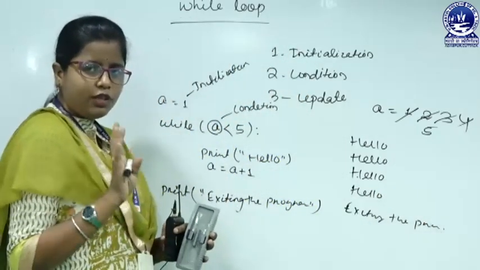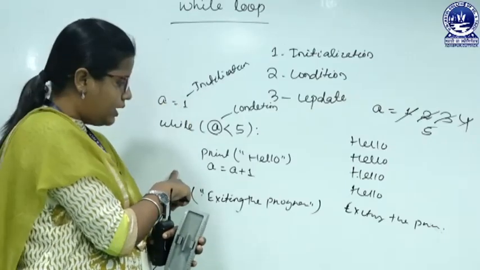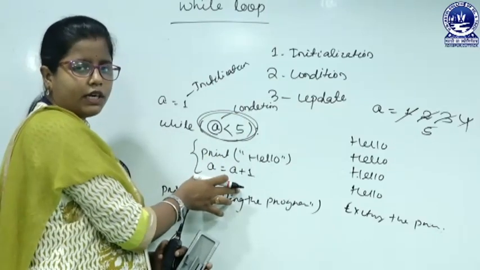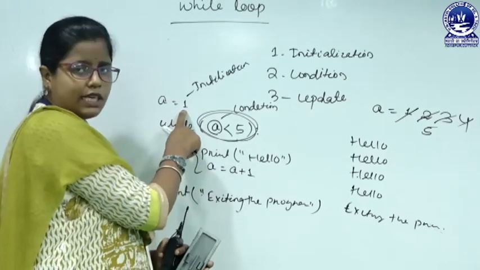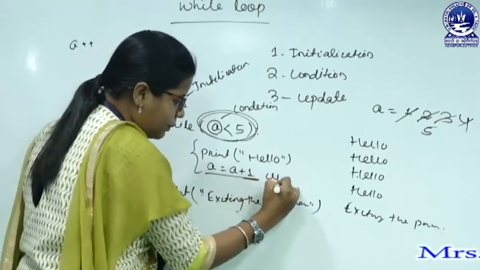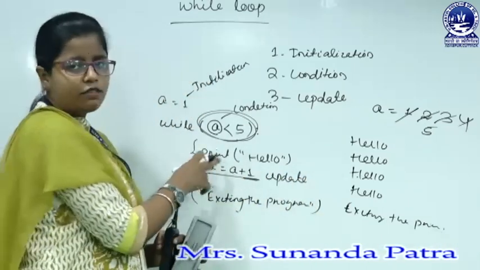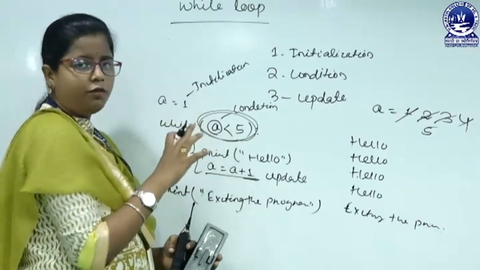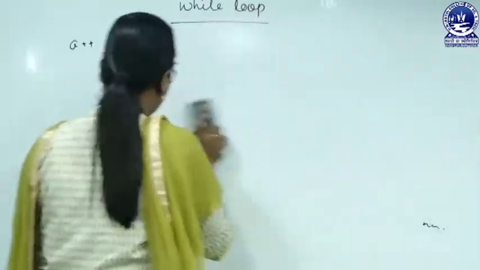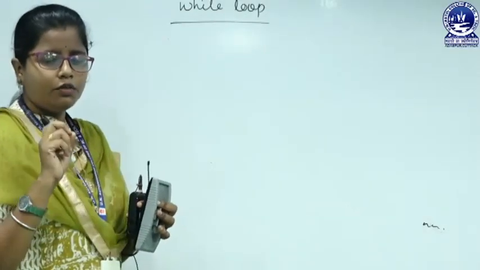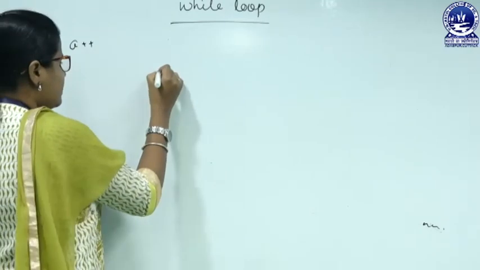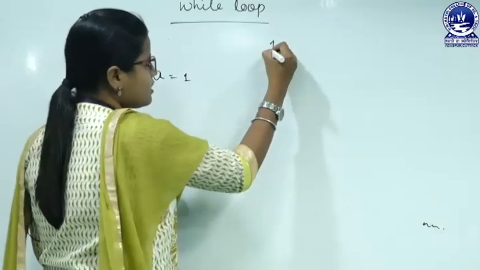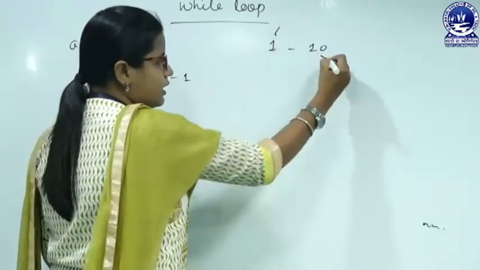Okay. So I hope you have got the basic knowledge about the while loop. That means as long as this condition is true, our loop body will get executed. Here the initial statement is a equals to 1 and this one is the update. Here we are updating the index variable, that variable is used in the conditional statement. So this is the basic of while. So what is our program? That I said that we have to print 1 to 10. So for that a equals to what? The initial value, we have to print 1 to 10. Here is the lowest range, here is the highest range.